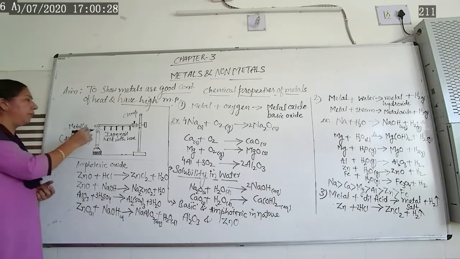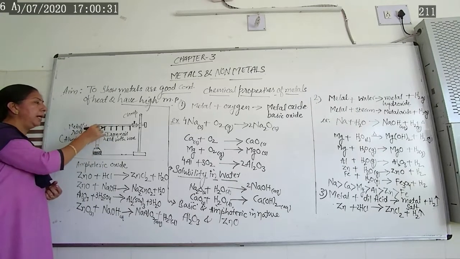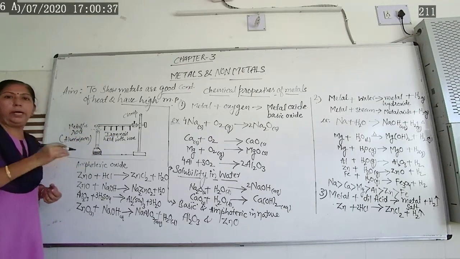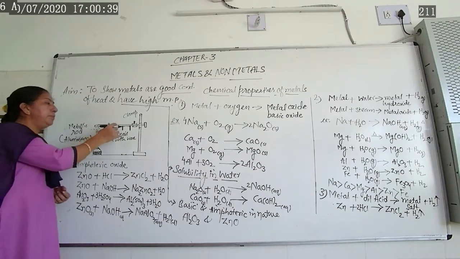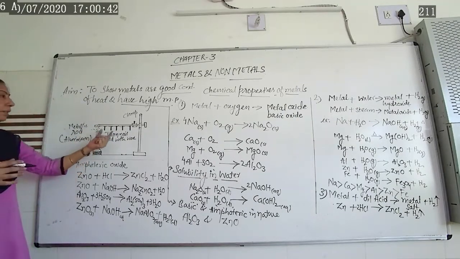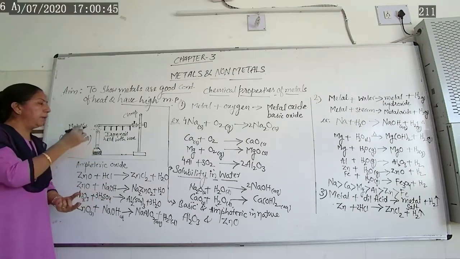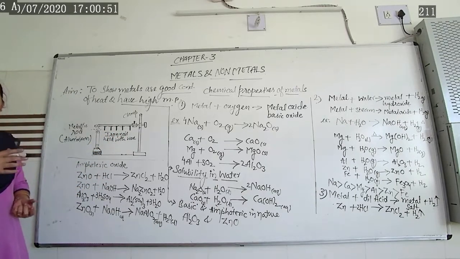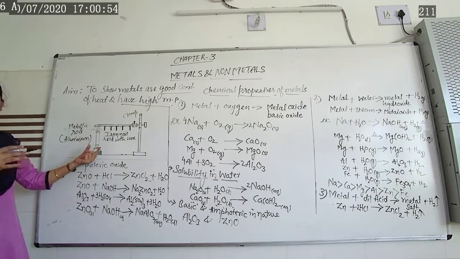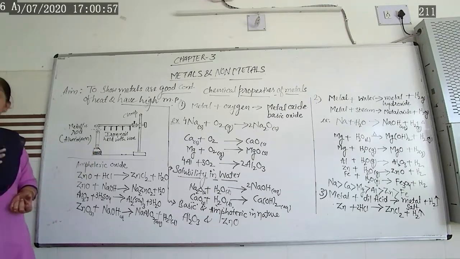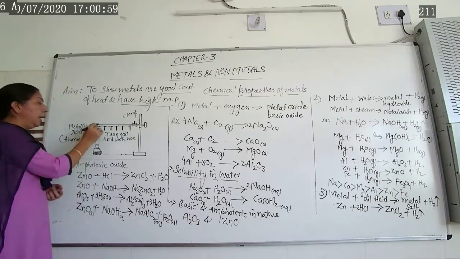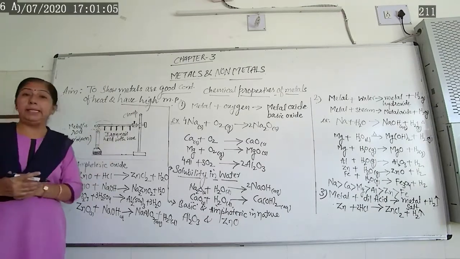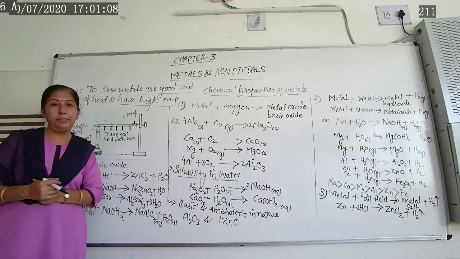You will observe that slowly and gradually the wedge starts melting, and because of that the iron nails fall down one by one. As you go on heating, the nearest iron nail falls down first, then the second one, then the third one, like that. But if you continue heating for a longer time, this aluminum rod remains as such. Why? Because metal has a high melting point.